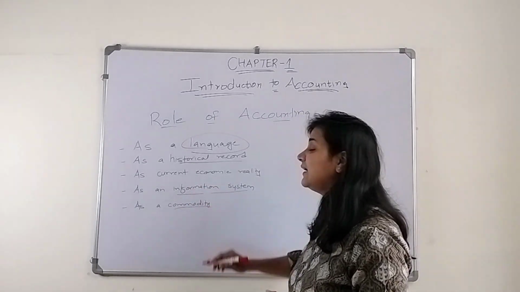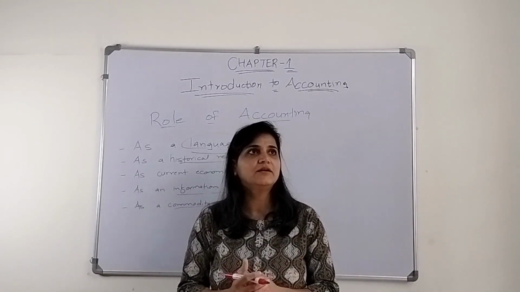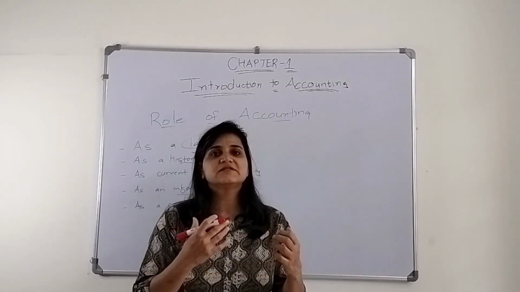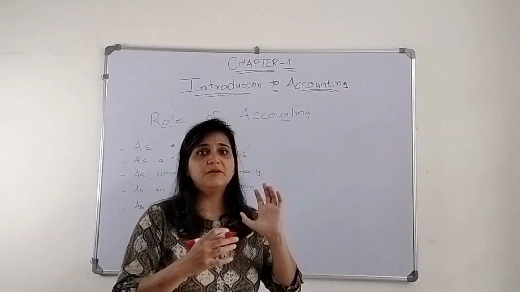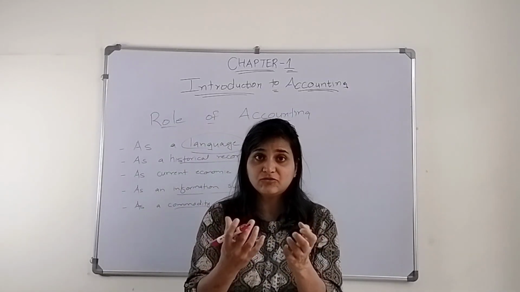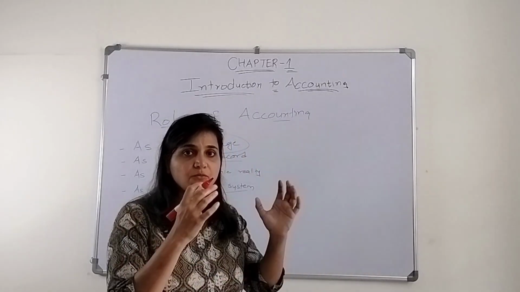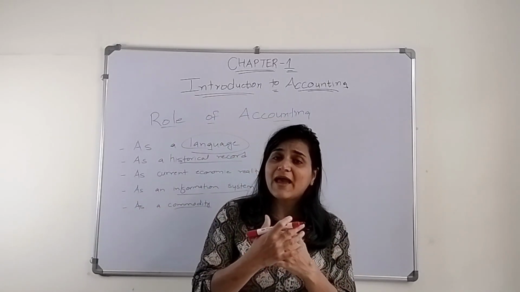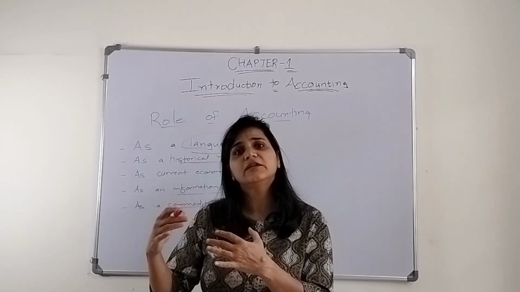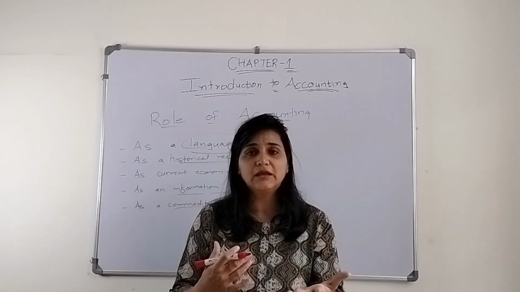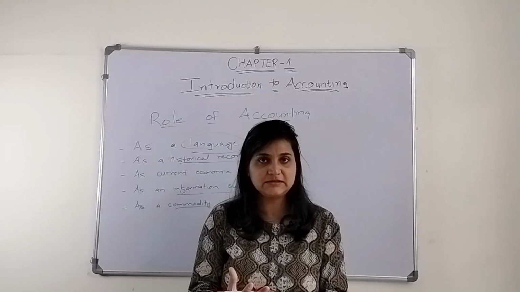And lastly, as a commodity, this is a kind of service that is being provided to the society. The society wants this service, the people want accounting reports. So it acts as a commodity for whom? For the accountants who are willing to provide these services.